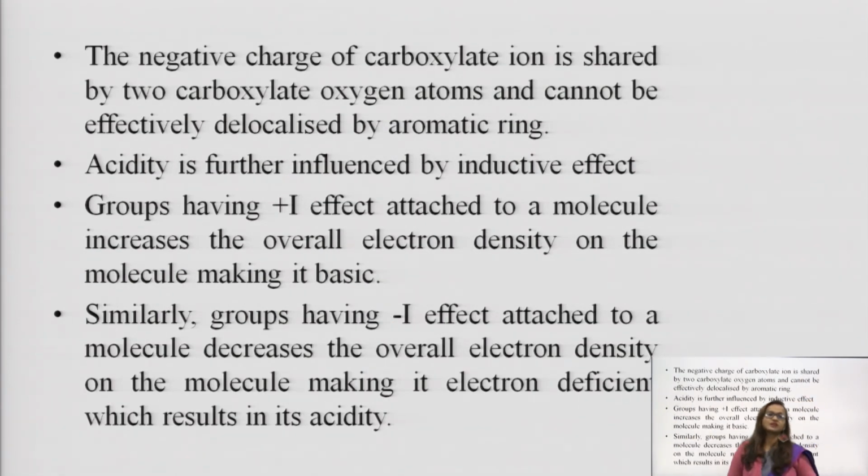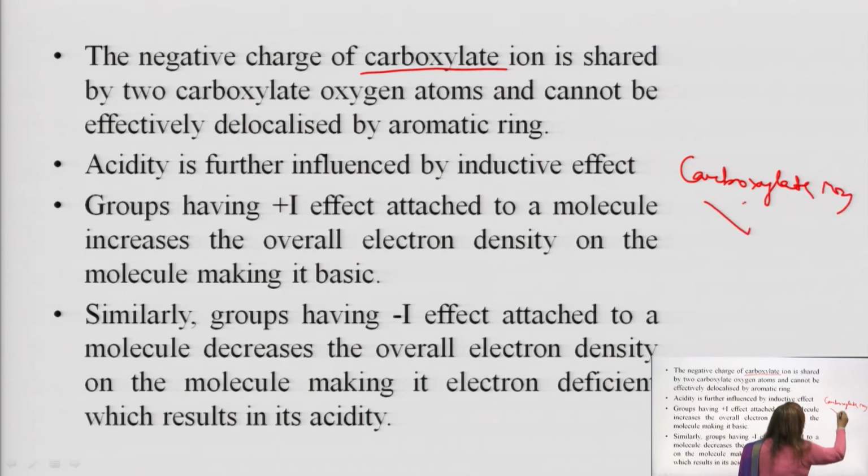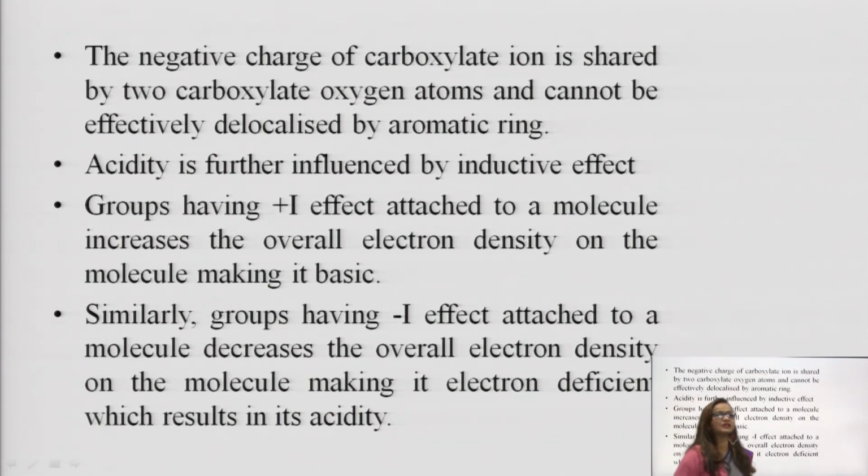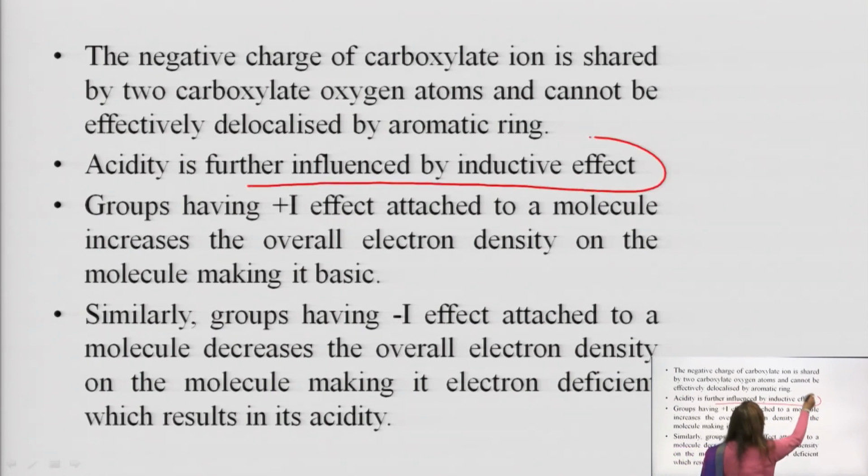The negative charge of carboxylate ion is shared by two carboxylate oxygen atoms, and it cannot be effectively delocalized by an aromatic ring. Carboxylate ion of aliphatic acids has no aromatic ring, while aromatic acids have aromatic rings, and they can help in the delocalization of electrons, and acidity is further influenced by inductive effect in case of aromatic acids.